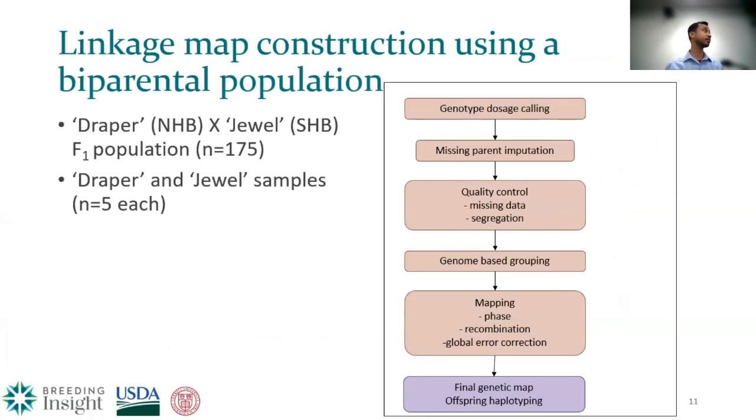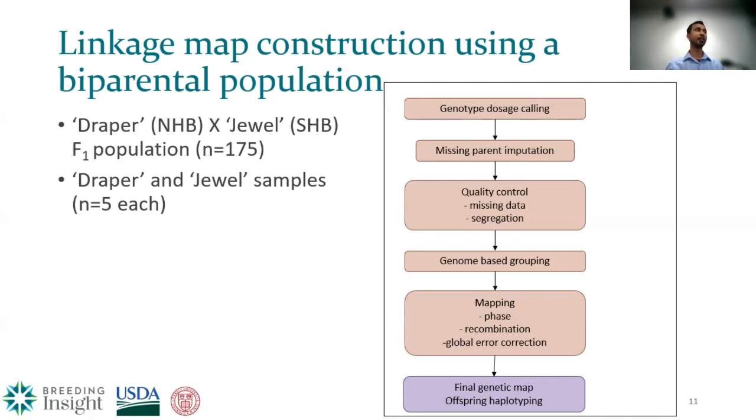Something I want to highlight is the missing parent imputation. So Draper and Jewel were developed, released, and have been used over the years, and clones of both cultivars have been used and distributed by different breeding programs throughout the US. So what we assumed was that for the population that we are using for mapping, the parent may not be the exact same clone.